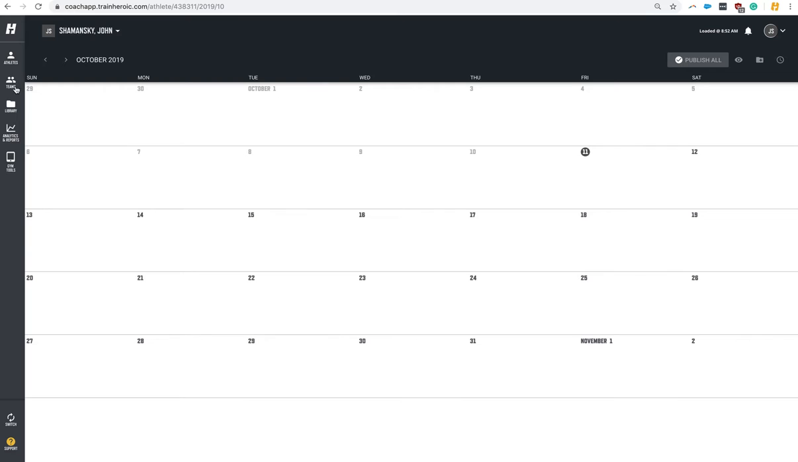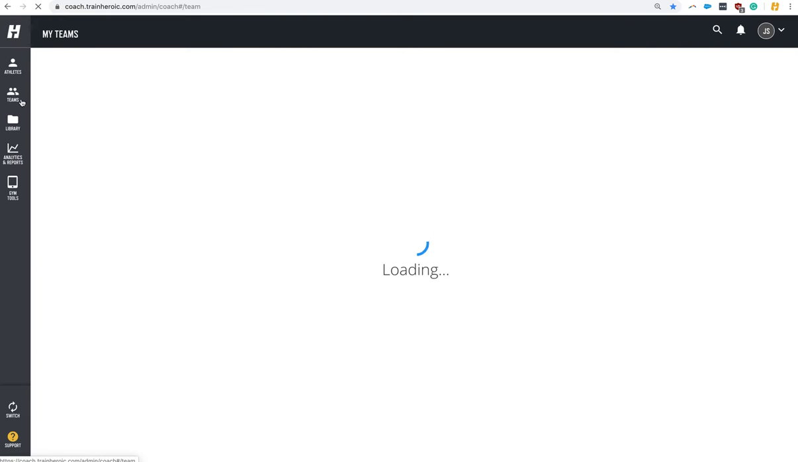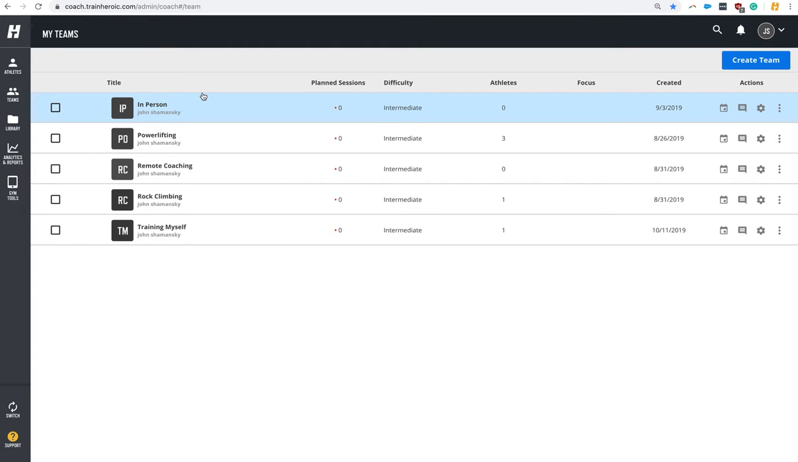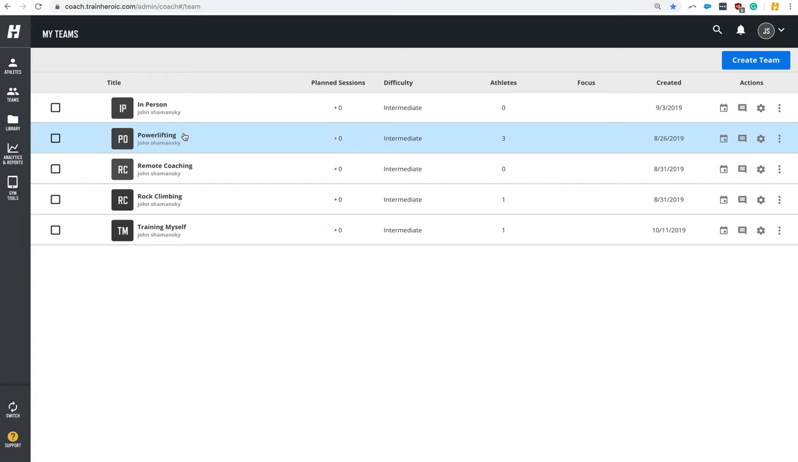Now, just to clarify the difference between teams and athletes and when you use one or the other: if you program something for a team, everybody on the team gets it, right? So if you program something for powerlifters, anything that's on this calendar, every one of your powerlifters will get. So here's just kind of an illustration of this.